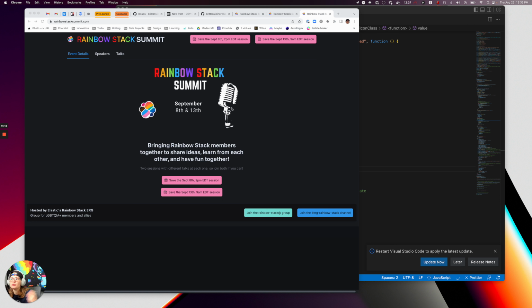Let me show you the inspiration behind it, which is my ERG at Elastic, the Rainbow Stack group, which is for LGBTQIA+ members and allies here at Elastic. We try to plan an event each quarter, and this quarter we're doing the Rainbow Stack Summit. It's an opportunity for different members of our group to come and give a talk about anything that's meaningful and interesting to them and share it with wider groups here at Elastic. So super excited about it.